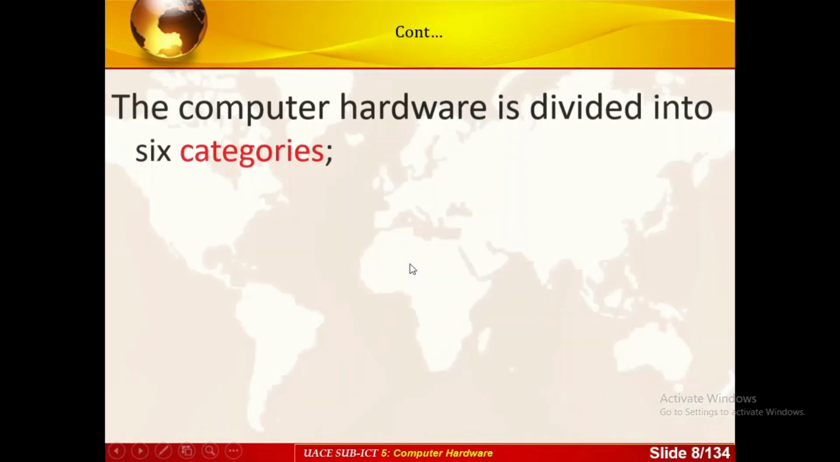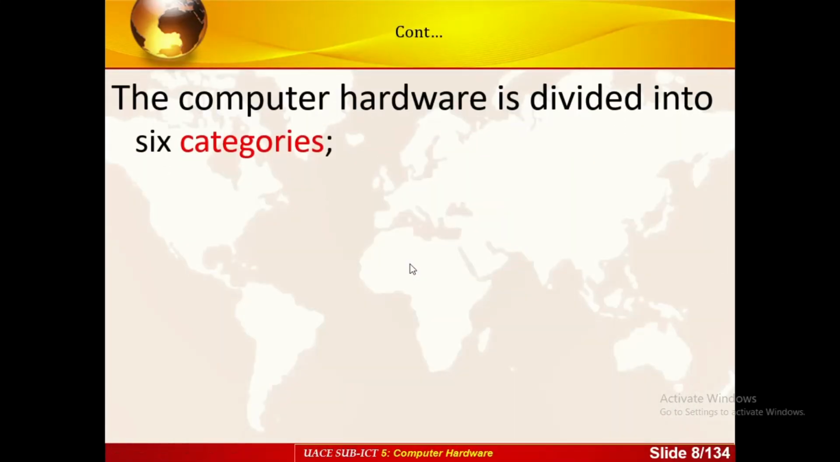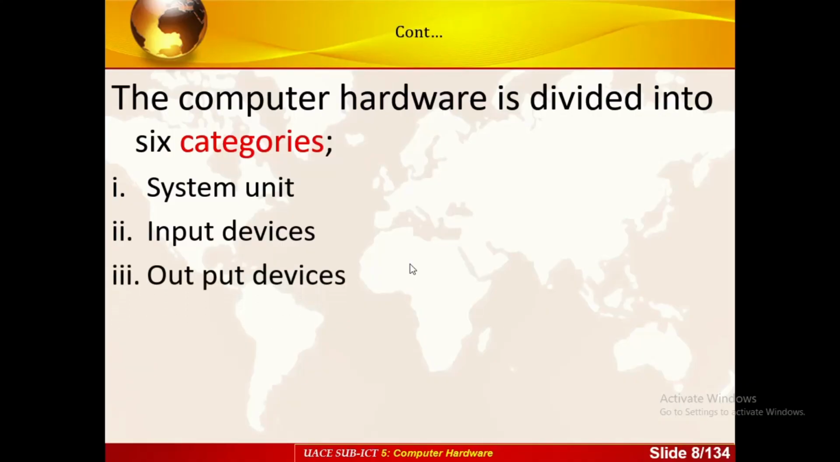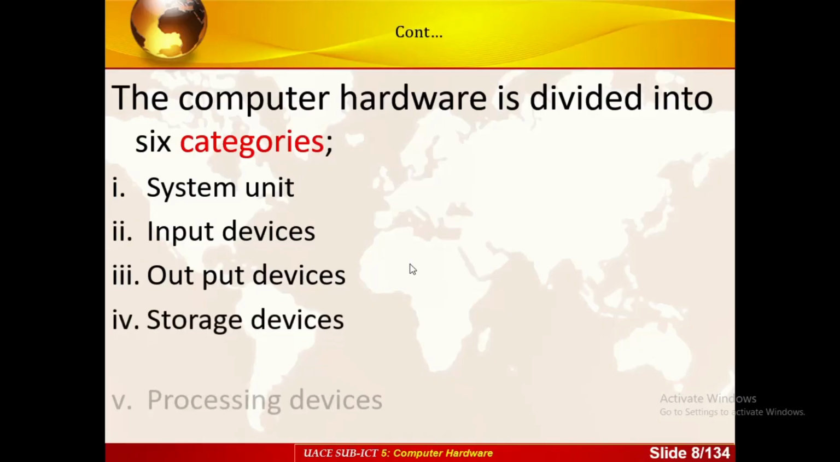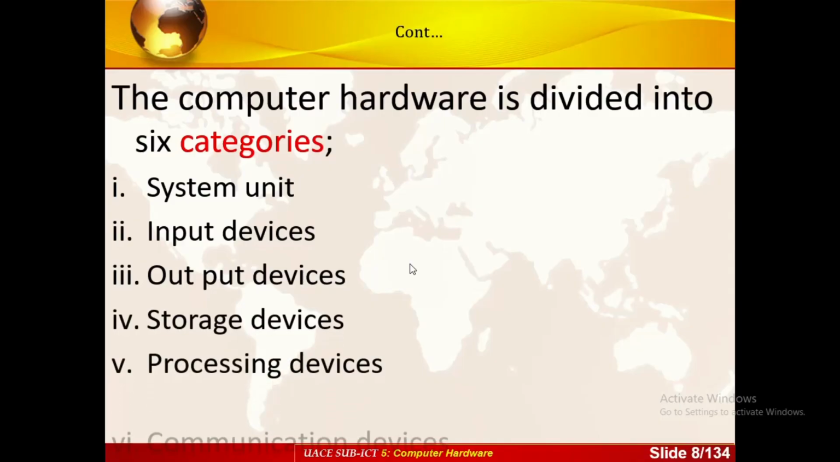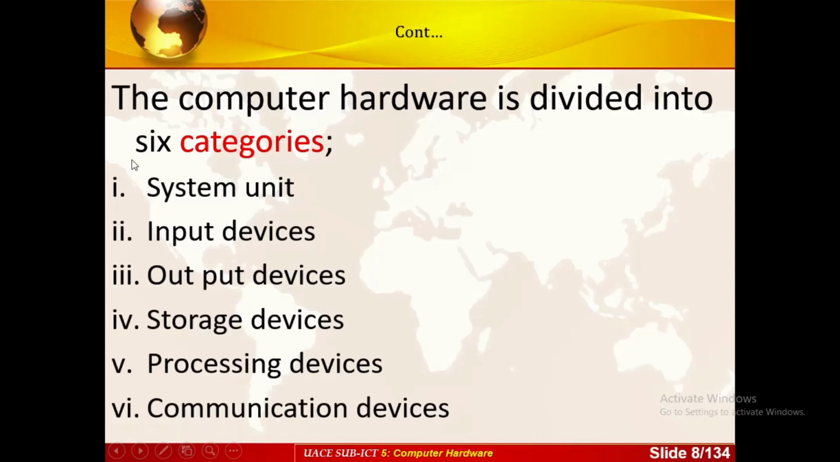Then we can look at what computer hardware is divided into. It's actually divided into six major categories. We have the system unit, we're going to look at it. We have the input devices, those are also very important. We have the output devices. We have the storage devices. We have the processing devices, and lastly we have the communication devices. But majorly in this lesson we are going to look at the system unit, input devices, and output devices. So that in lesson 10, that's where we shall have the storage devices, processing devices, and communication devices, inshallah.